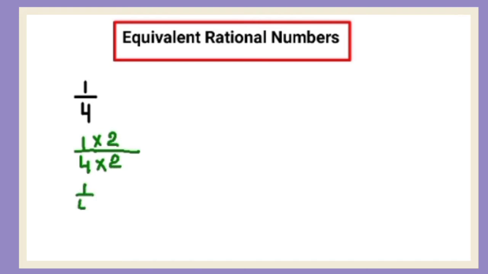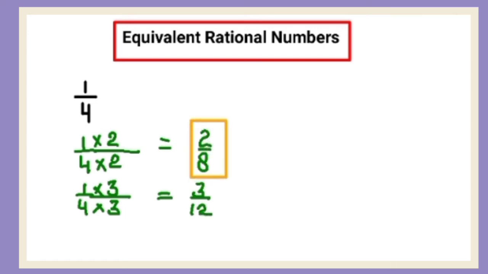To find another equivalent rational number, you will multiply numerator and denominator with another same number, right? So 2 1s are 2, 4 2s are 8. This becomes 3 1s are 3 upon 4 3s are 12. So 2 upon 8, 3 upon 12 are the equivalent rational numbers of 1 upon 4.